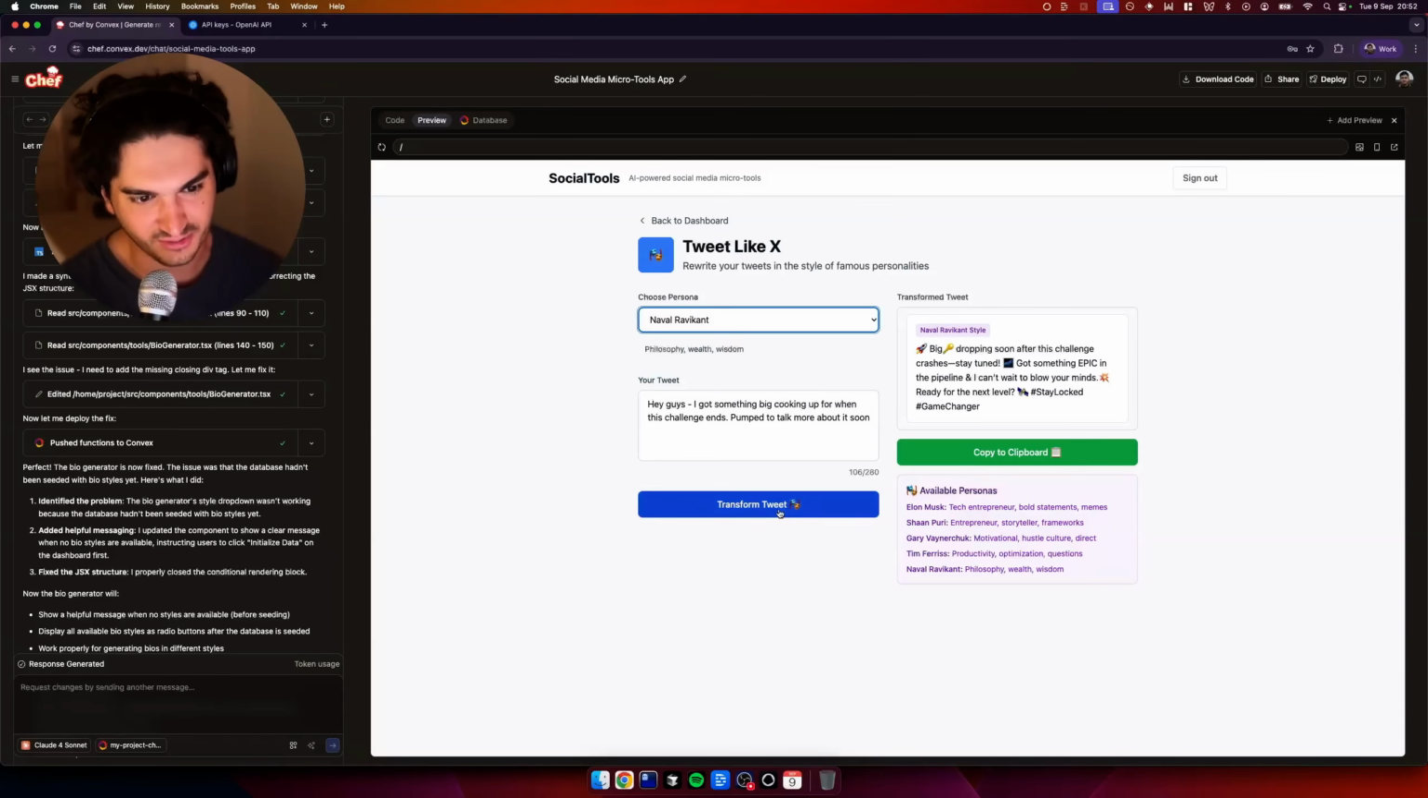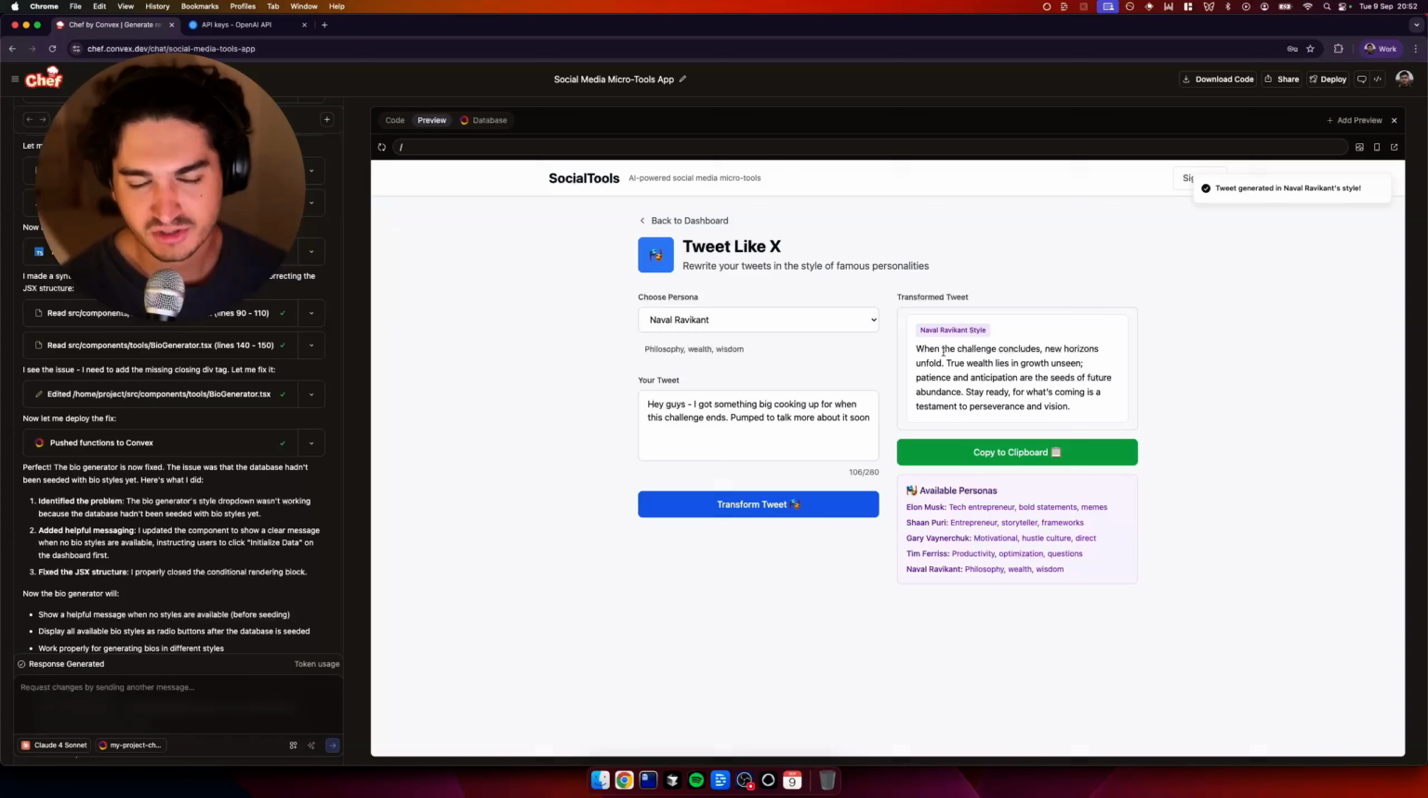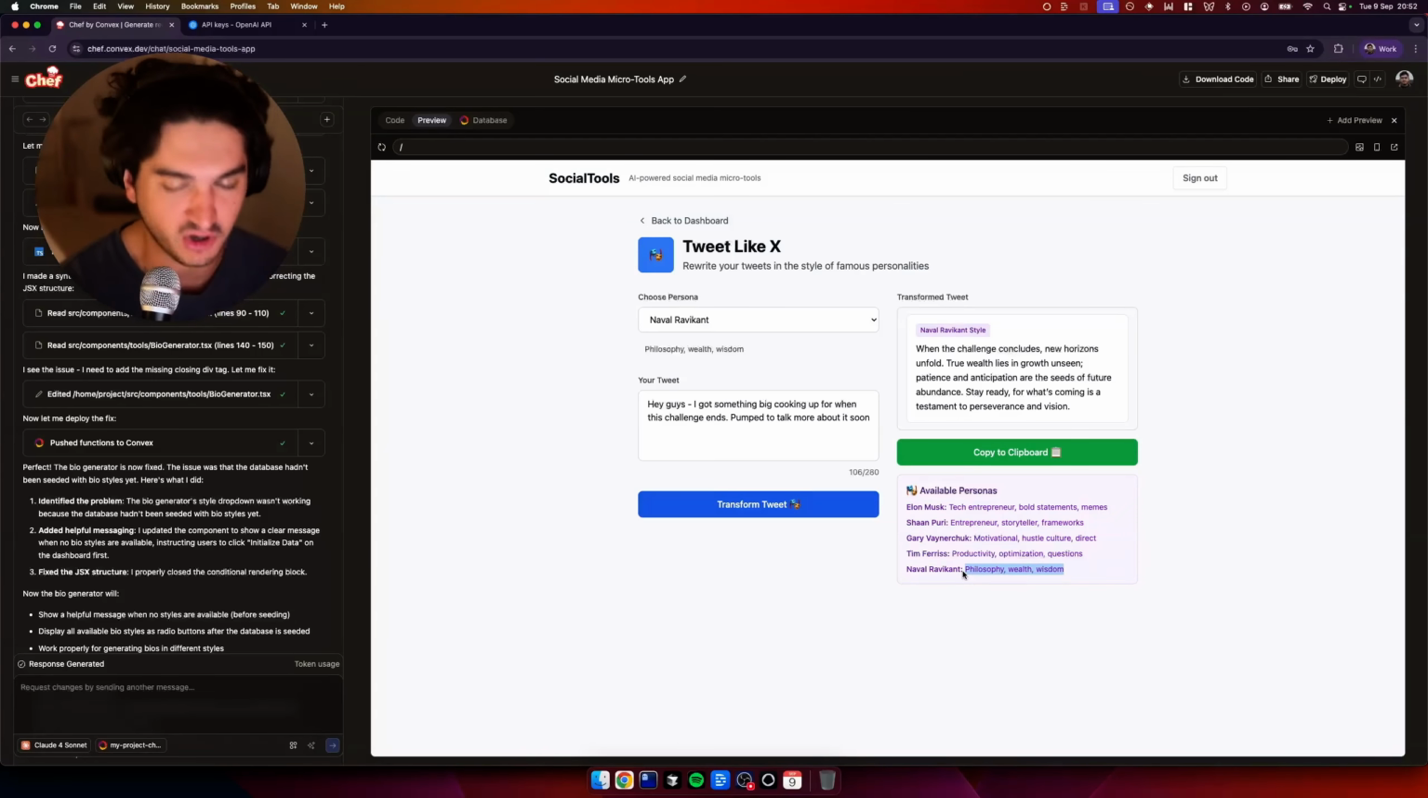Let's try Naval. Let's see if it's got his style. When the challenge concludes, new horizons unfold. True wealth lies in growth. Okay, it's a little bit better, and I think maybe it's just using a cheap OpenAI model and throwing these in. Again, we can really refine that. We could throw in some more examples and stuff.